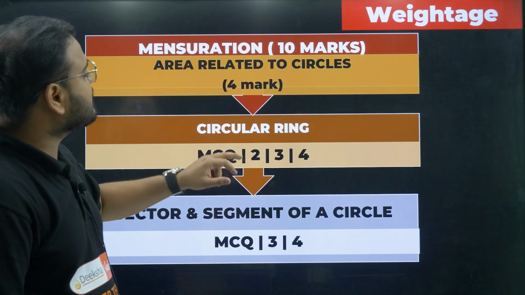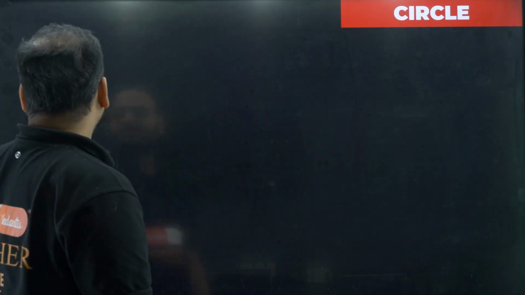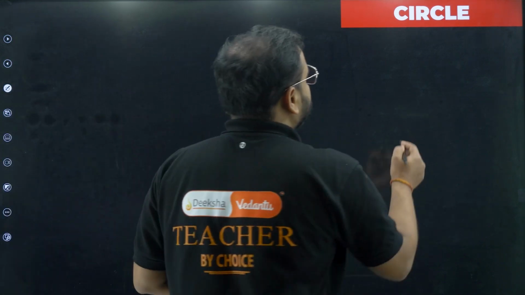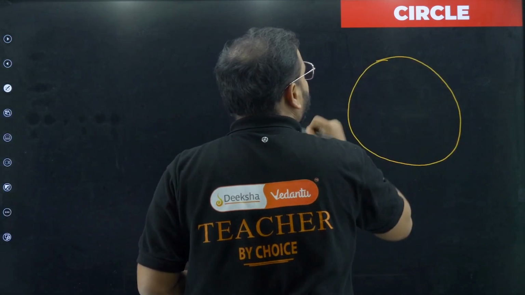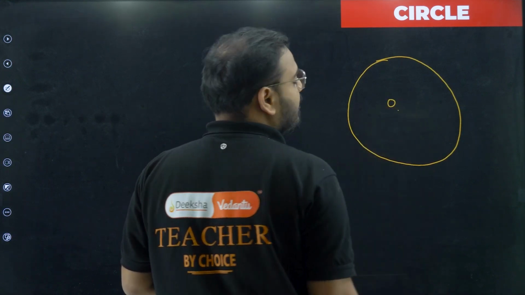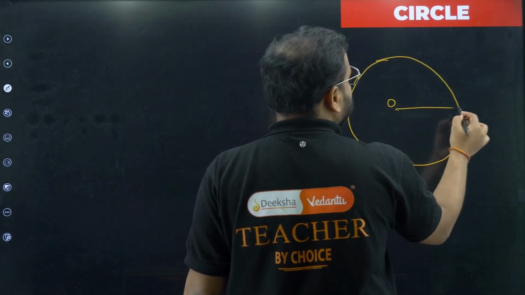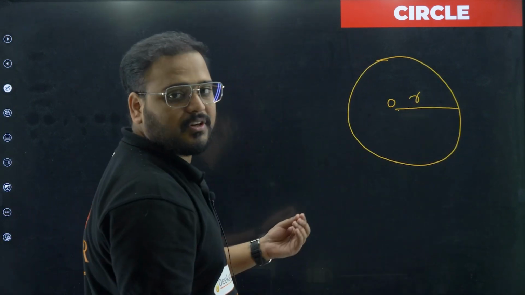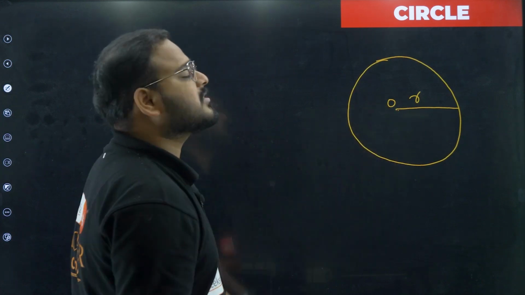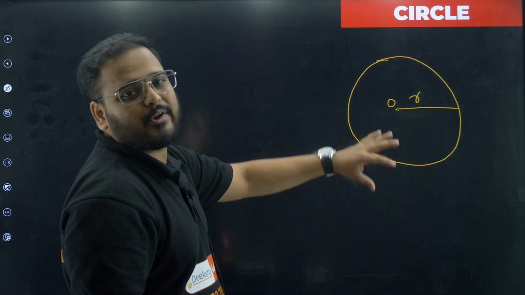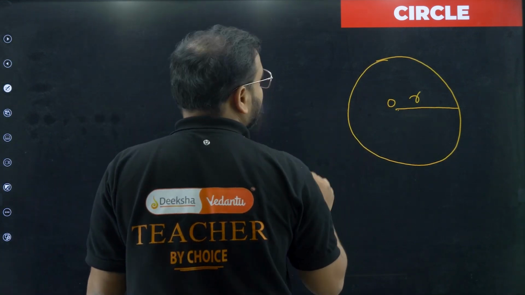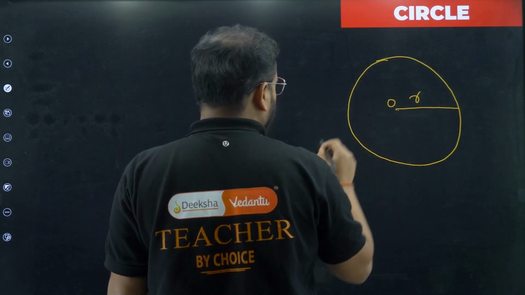Now, the first thing we'll talk about is the formulas related to circles. If you know circles, a circle looks like this. What are the features of a circle? It will have a center, a fixed point, and the distance between the fixed point and any point on the circumference will always be a constant, called r. That's the definition of a circle: a fixed point, and the distance is always constant from the fixed point to any point on the circumference. Clear? That's called the radius. Now in this we have something called the length of the boundary. What is it called?